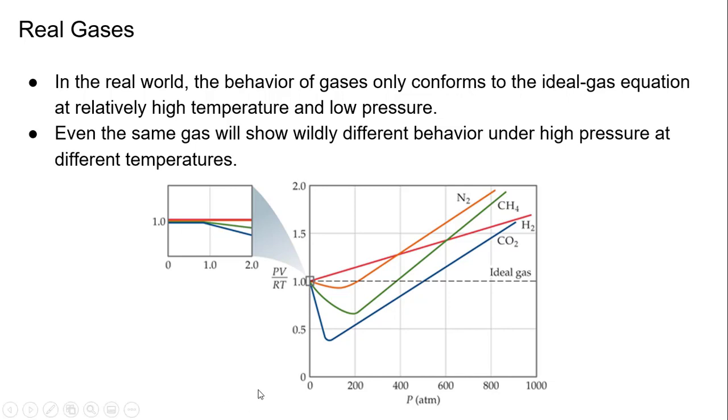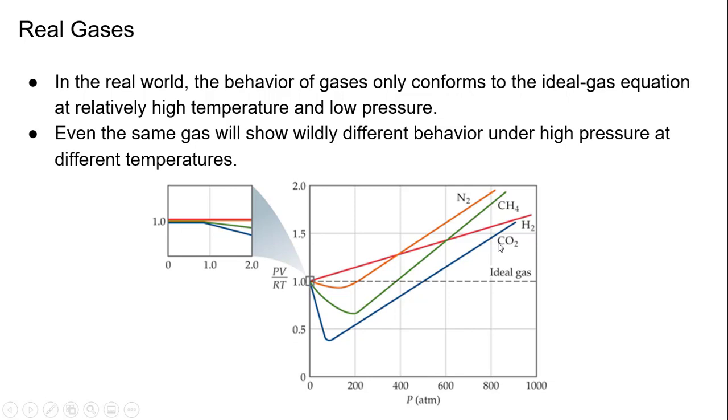So if we take a look at this chart here, we can see PV equals RT, which is equivalent to 1. So 1 mole of an ideal gas equals 1 for all the gases, and that's what this dotted line means. But as you can see, that's not what's actually happening here. As the pressure increases, the deviation for the real gases is quite large and different for each gas. None of them behave the same way either. They're quite different from each other.